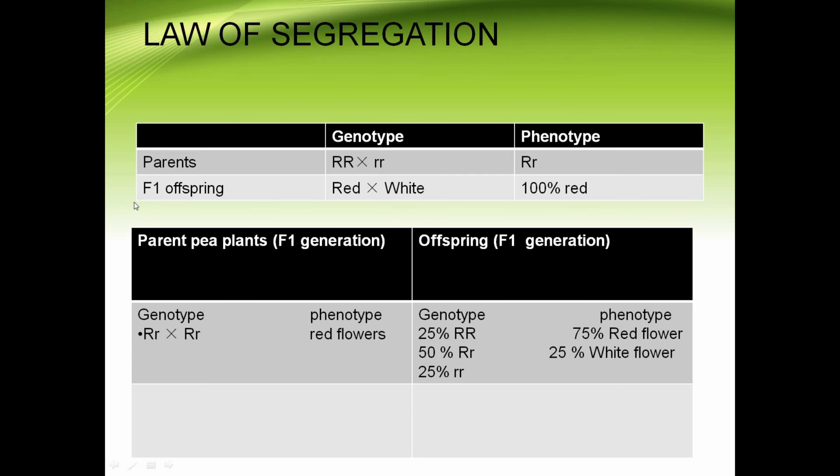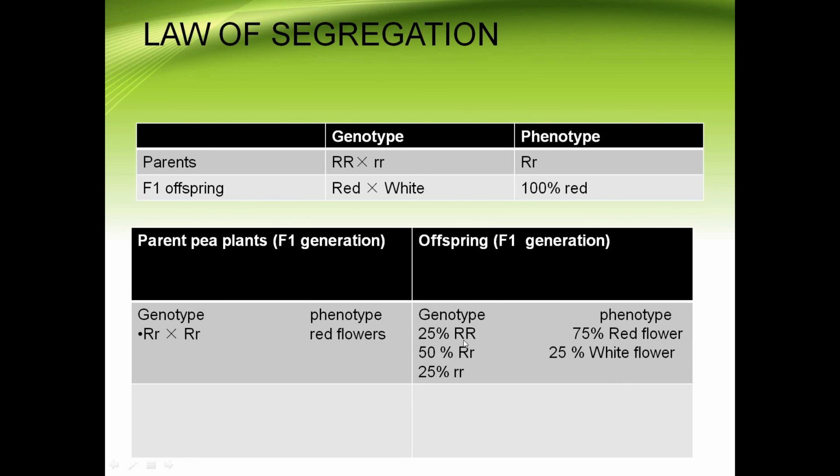This F1 generation, the F1 offsprings, are again allowed to self-pollinate and produce two types of gametes, capital R, small r, and capital R, small r. These are the genotypes. And phenotype, physically when we see, they are red flowers. And these are the offsprings of the F1 generation.